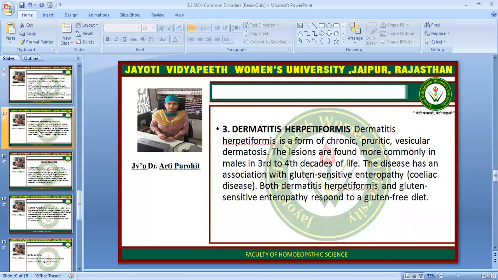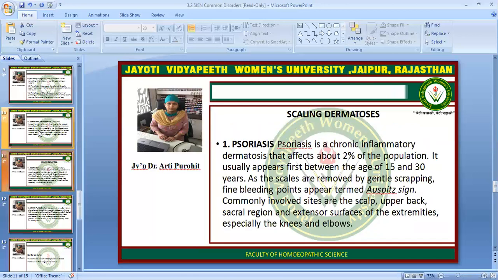Now next is dermatitis herpetiformis. Dermatitis herpetiformis is a form of chronic pruritic vesicular dermatosis. The lesions are found more commonly in males in the third and fourth decade of life. The disease has an association with gluten-sensitive enteropathy. Both dermatitis herpetiformis and gluten-sensitive enteropathy respond to a gluten-free diet.